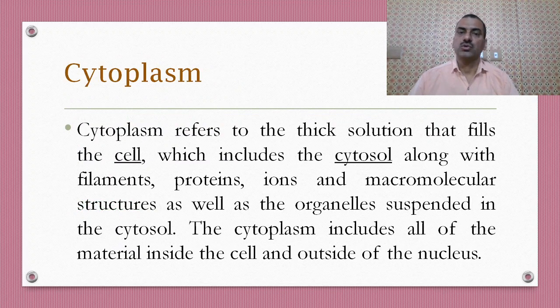Second component is cytoplasm. What is cytoplasm? The inside of the cell membrane, except the nucleus, is cytoplasm. Cytoplasm refers to the thick solution that fills the cell, which includes cytosol along with filaments, proteins, ions and macromolecular structures as well as organelles suspended in the cytosol. The cytoplasm includes all of the material inside the cell but outside the nucleus.